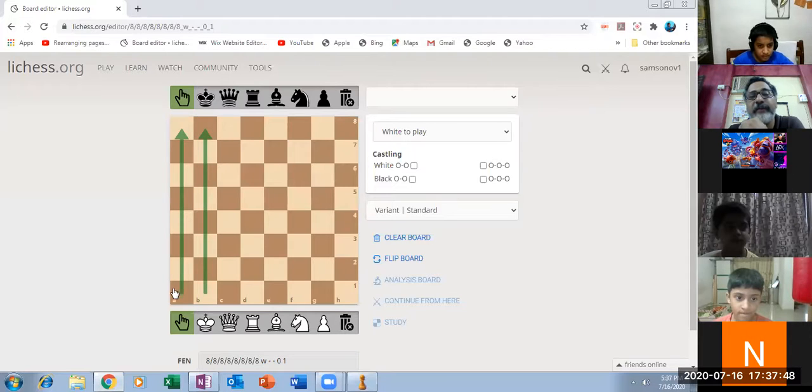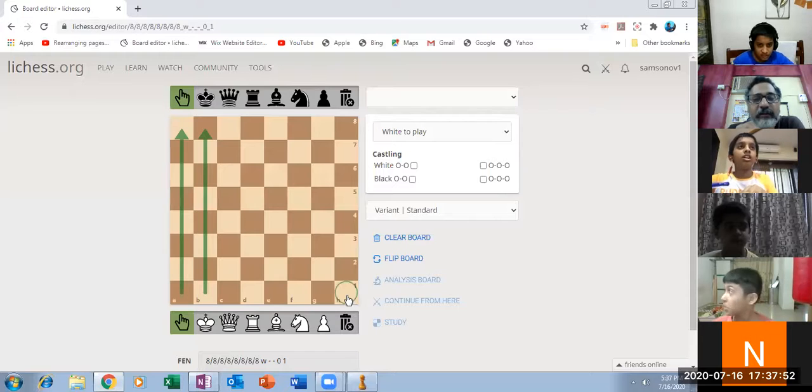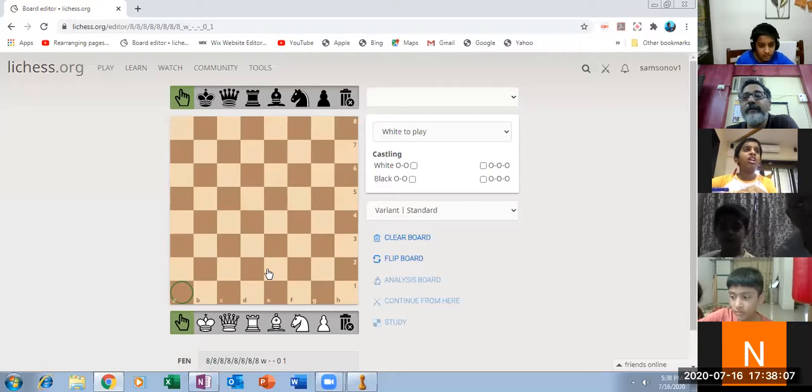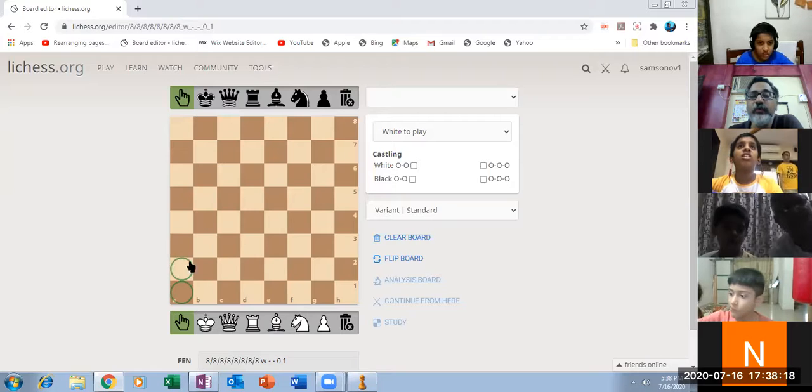So all these 8 squares come under A. Similarly, this sleeping line is line number 1, line number 2, line number 3, and so on, up to line number 8. So if I select this square, it lies in line A and line 1, both. So I can say this is A1, this is A2, A3, A4, A5. So easy.